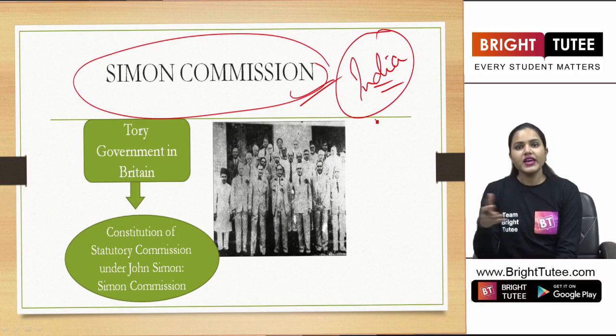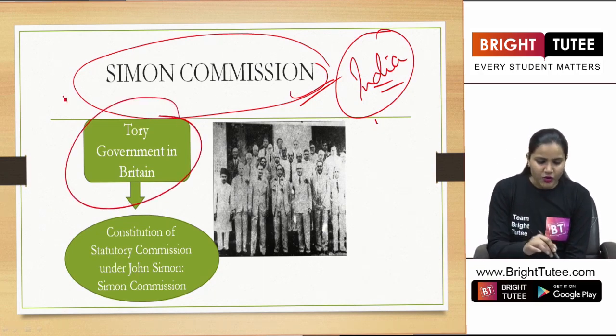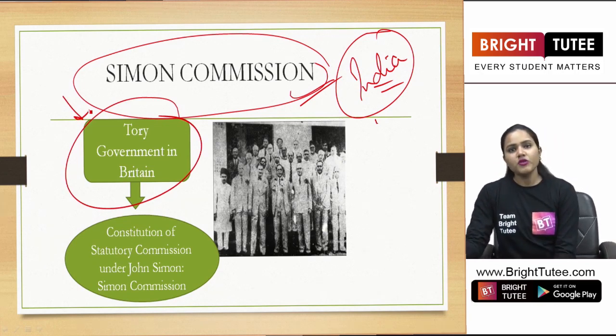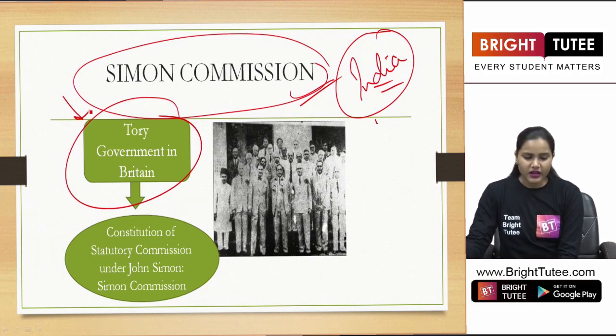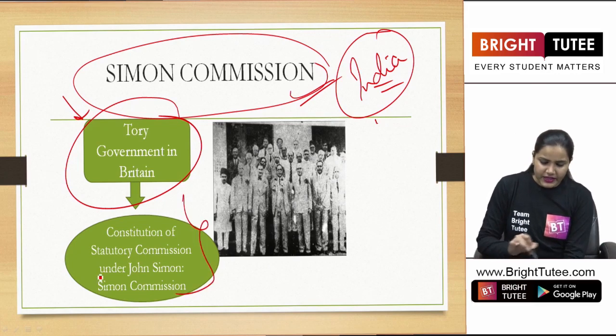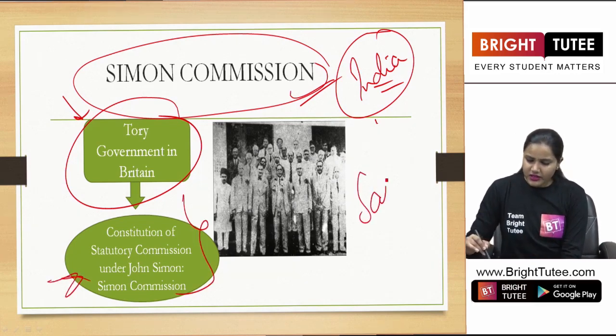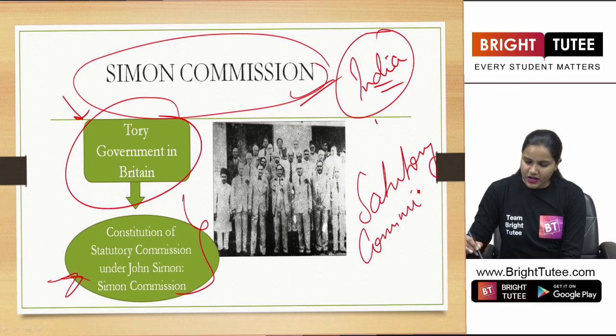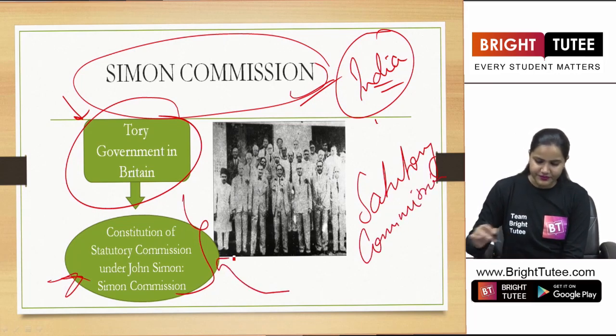At the same time, in Britain, the ruling government there, that was the Tory government. What did they decide? So they decided that a statutory commission was basically formed.